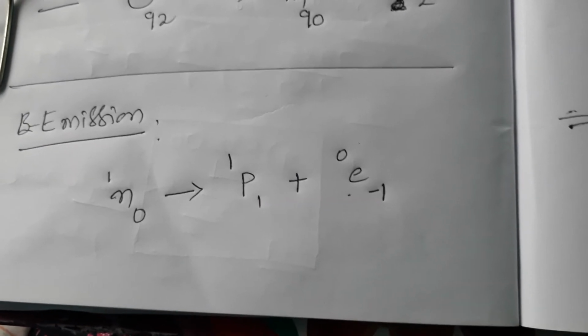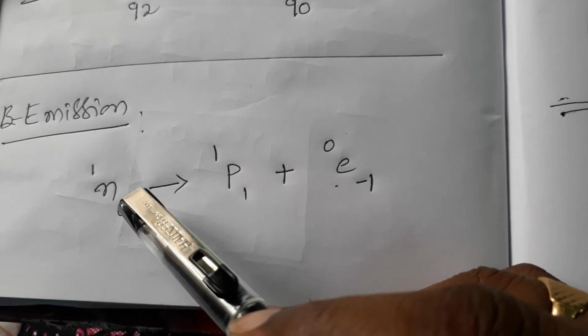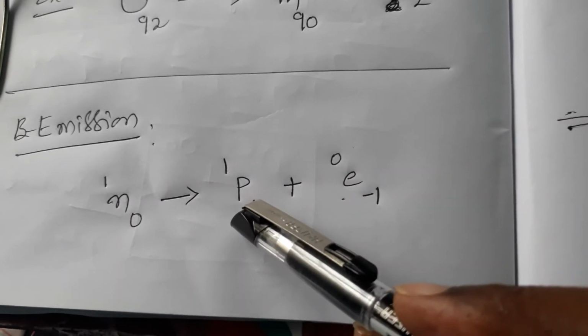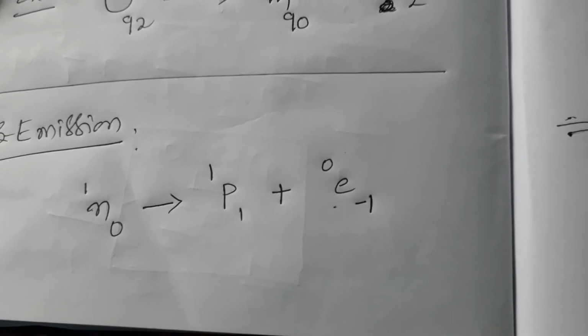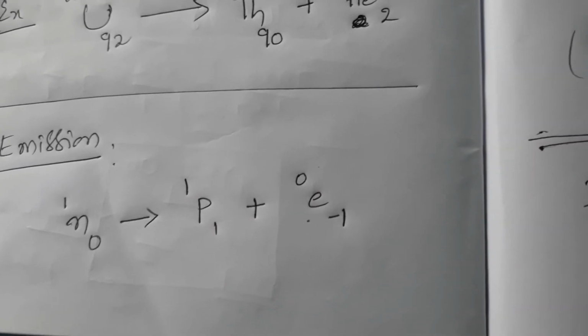This is taking place inside the nucleus, inside the neutron. Neutron only changes into proton by emitting beta particle.